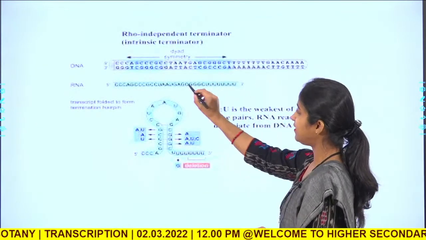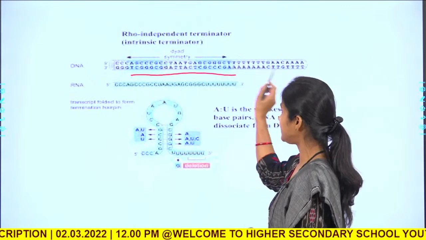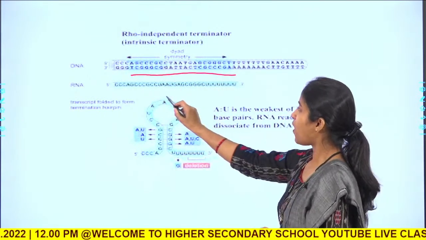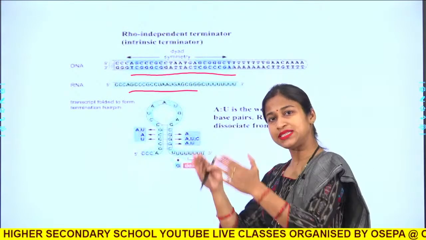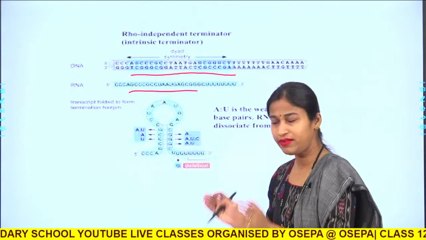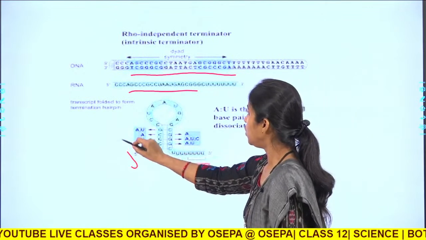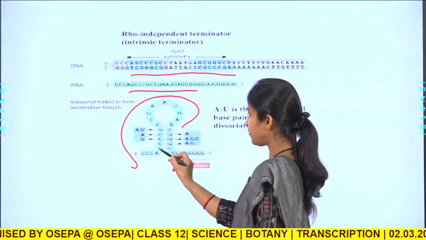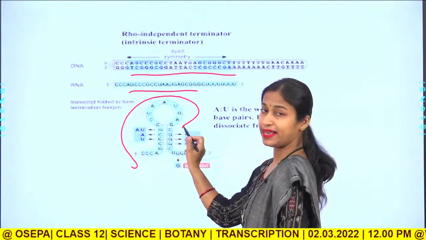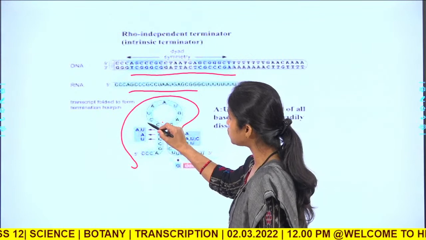This is the extended region, the GC rich self complementary region. Once the RNA transcript has transcribed it, it forms a loop like this, and a stem that is GC rich, you see GC, CG, GC like this, with a single stranded region also.